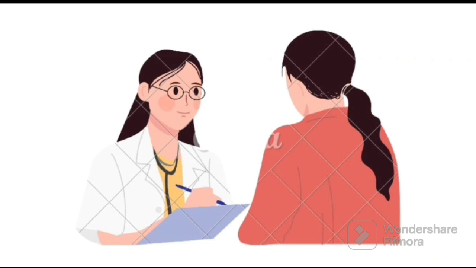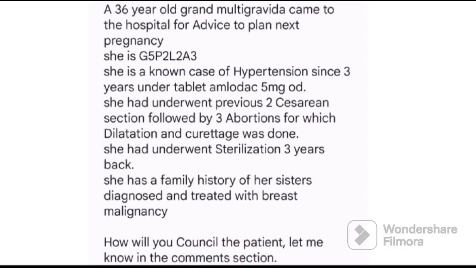Hint 2. Her obstetric score G5P2L23 signifies she is a grand multigravida. Grand multigravida is defined as more than 4 previous pregnancies. It states that even if she conceives, it is a high-risk pregnancy.